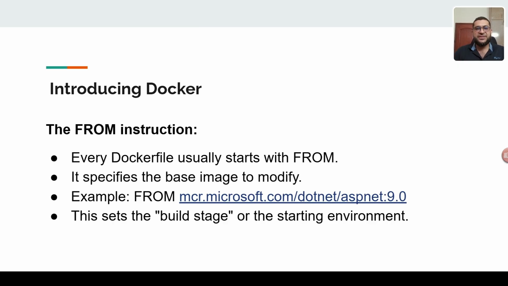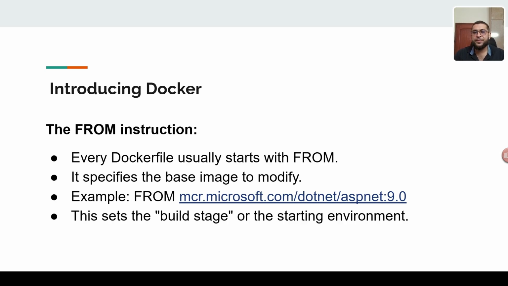Okay, so now we'll discuss the FROM instruction. When you create a Dockerfile, it has the FROM instruction. A Dockerfile usually starts from a FROM. It specifies the base image to modify. For example, FROM mcr.microsoft.com/dotnet/aspnet:9.0. So this is the FROM instruction.